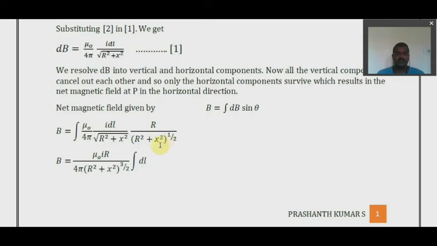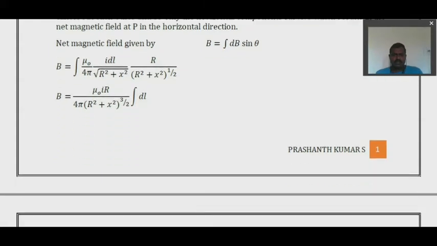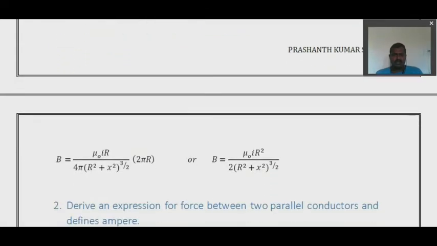What should I do next? I can simply take all these constants to this side and take the integral of dl.